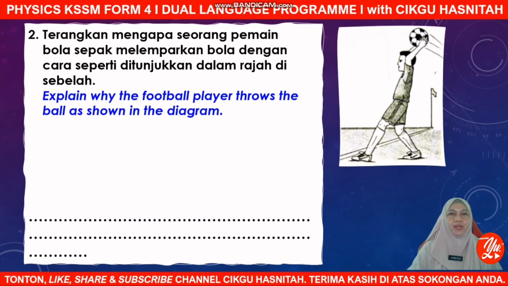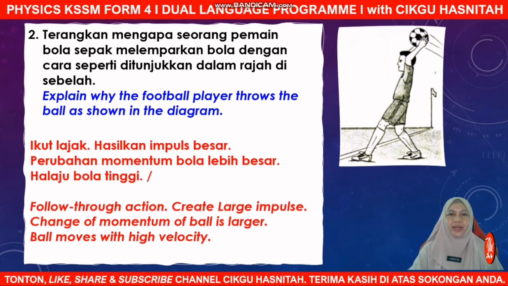Okay, next question, number 2. In this situation, you are given a diagram where you have to explain why the football player throws the ball as shown in the diagram. So what do we call this action? Remember? Very good. This is what we call a follow-through action. So follow-through action will create large impulse, which means large change in momentum.